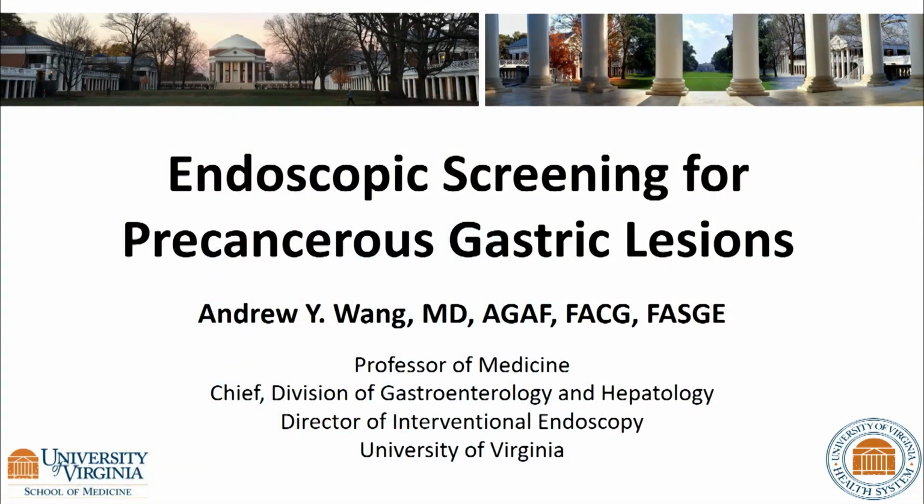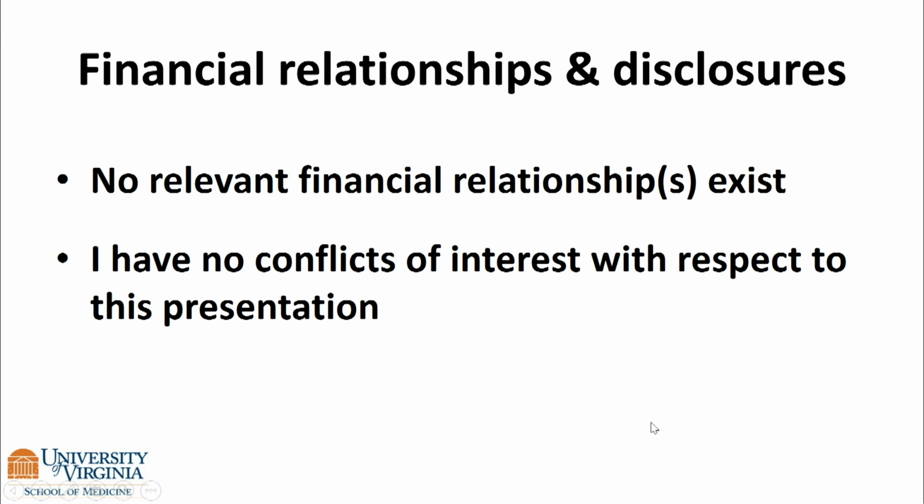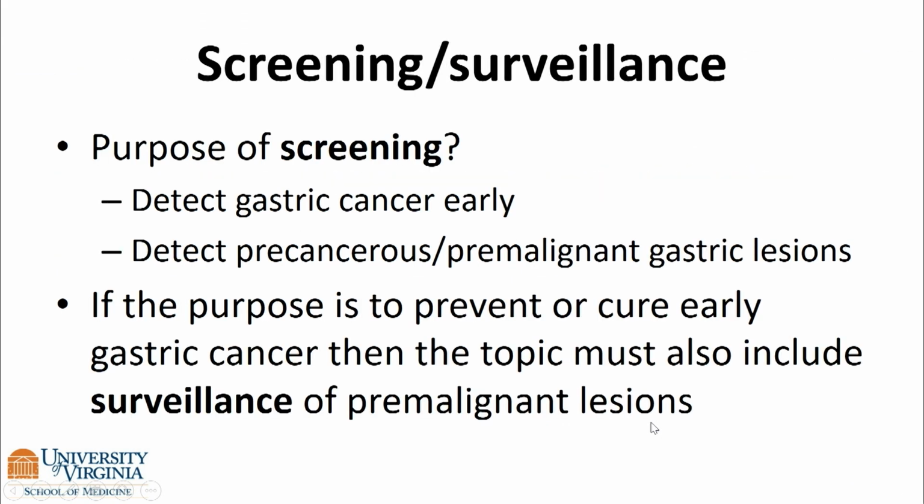All right, this is a topic that I've been passionate about for quite some time. Nothing to disclose. So with respect to the purpose of screening, really what we're trying to do is detect gastric cancer early. Additionally, we would like to detect precancerous or pre-malignant gastric lesions. So if the purpose is to prevent or cure early gastric cancer, then the topic must also include surveillance of pre-malignant lesions in addition to screening.